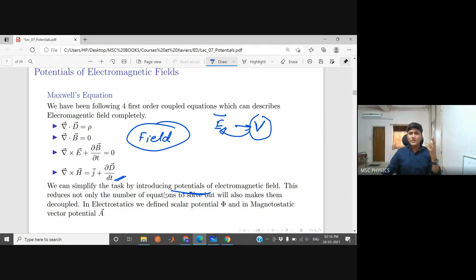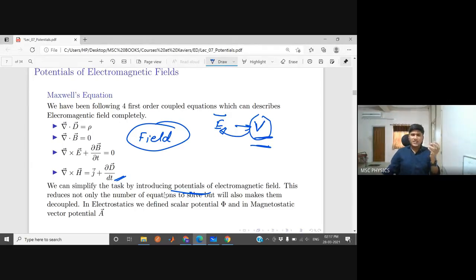So that is what we try to do. We try to simplify these four coupled first order differential equations into some potential formulations, and we want to know whether we can make the system easier, because these equations look symmetric in some manner, but they are not exactly symmetric.